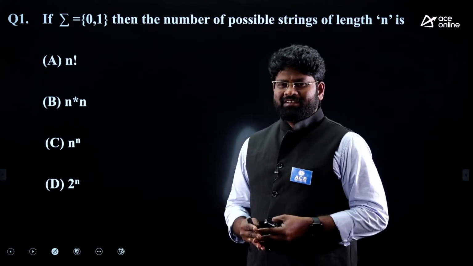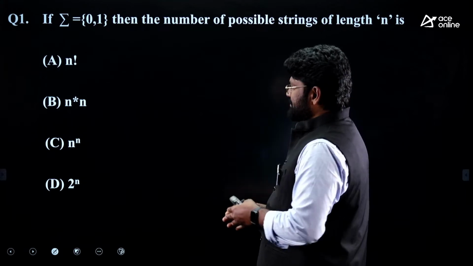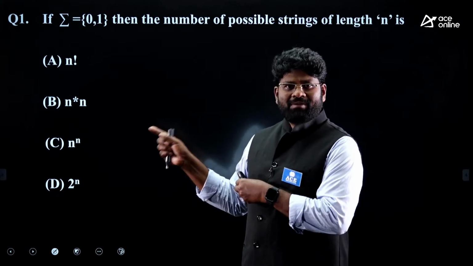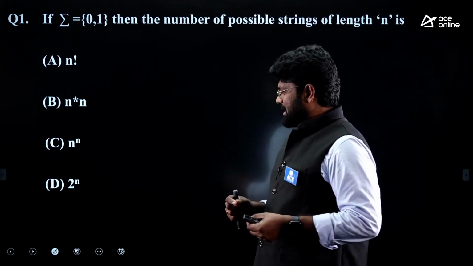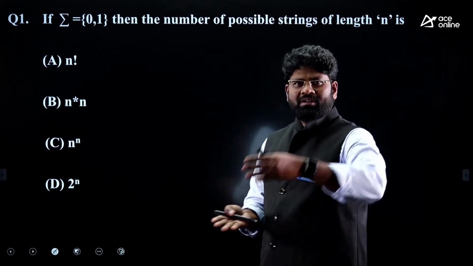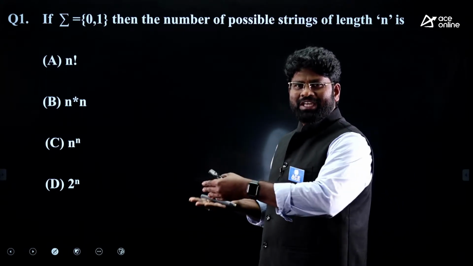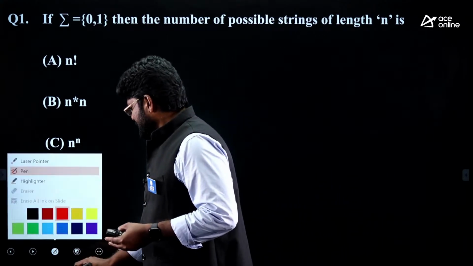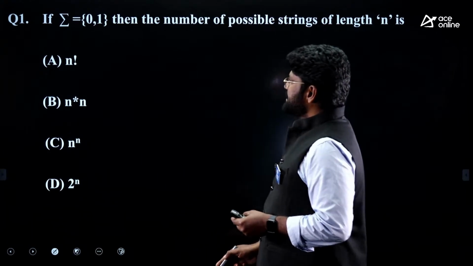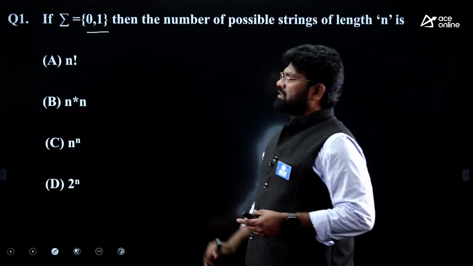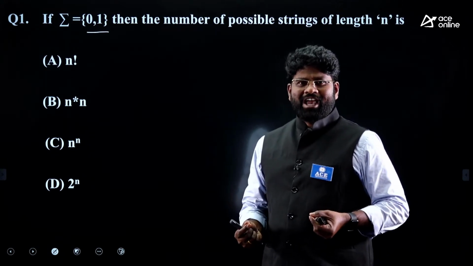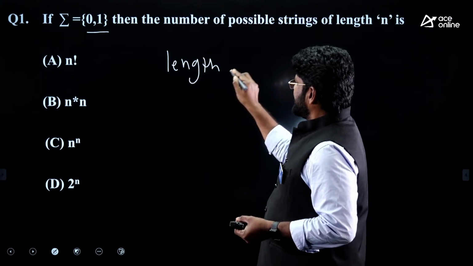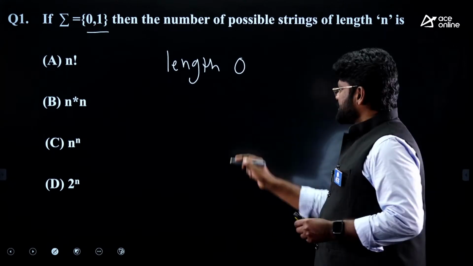This is a simple question, right? When you want to answer this kind of question, there is a very simple approach. You just identify what alphabet we have with us. Then you write what strings are available from length 0, length 1, length 2, length 3. Then you can generalize the concept and get the answer. Look at this: sigma is {0, 1}. How many strings can you have of length 0? If you look at length 0, you can have only one string, called epsilon.